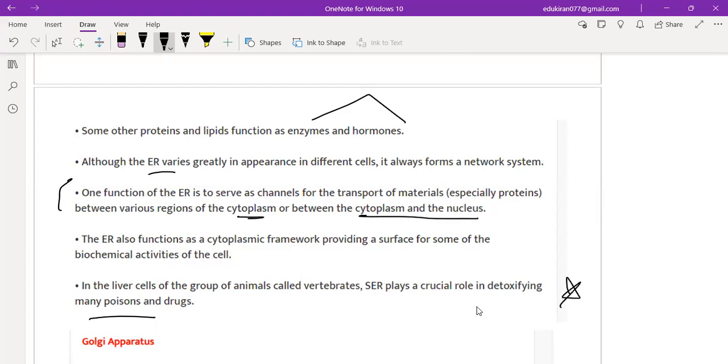Very important. Sometimes in the liver cell of vertebrates, they basically eat anything, right? So this SER plays a crucial role in detoxifying many poisonous gases or drugs. Clear? Poisonous substances and drugs. So SER, smooth one, and rough one.